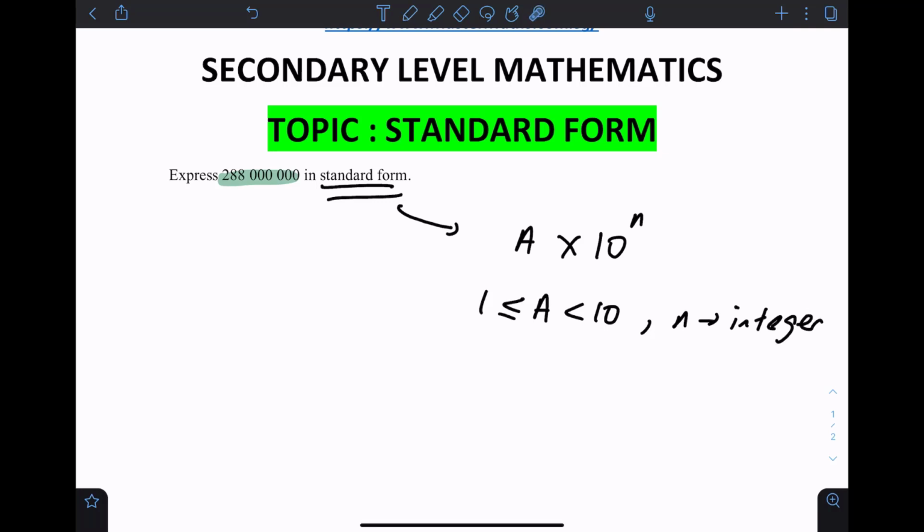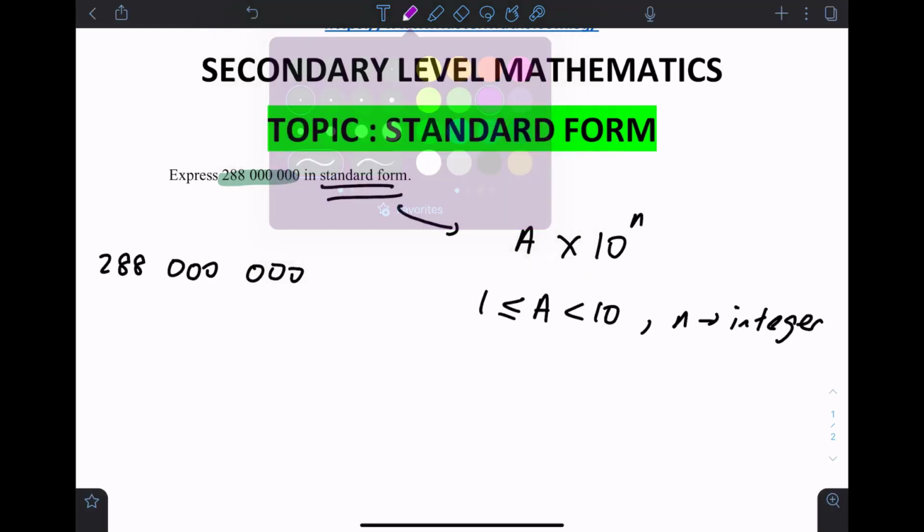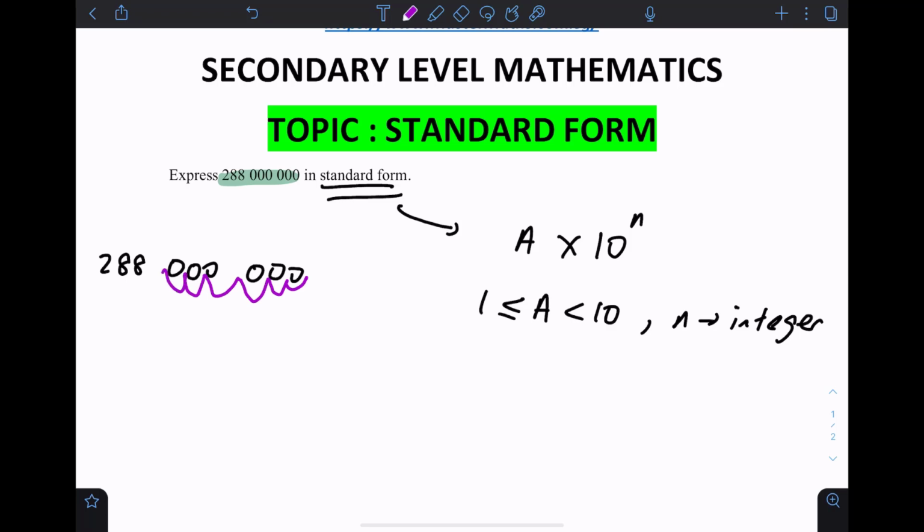Alright, so how do we express this in terms of a, which is between 1 and 10, inclusive of 1, not equal to 10? 288,000,000. Now from here, you move the dot backwards once, twice, thrice, 4, 5, 6, 7, and 8. So you stop there, right? So you achieve 2.88, which is in between 1 and 10. So 2.88 times 10 to the power 8.